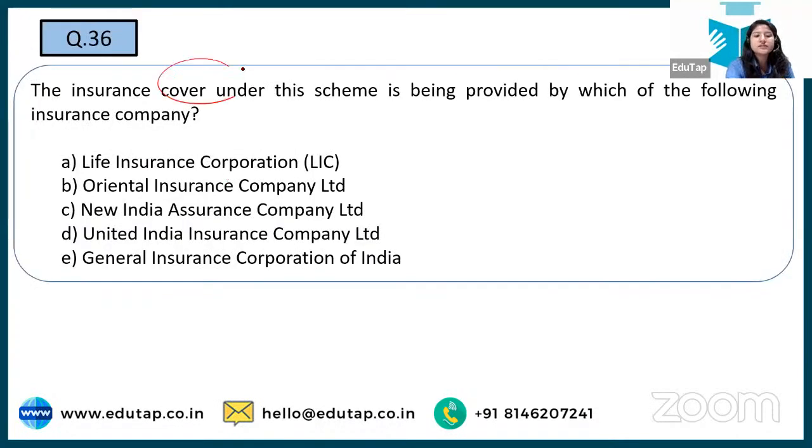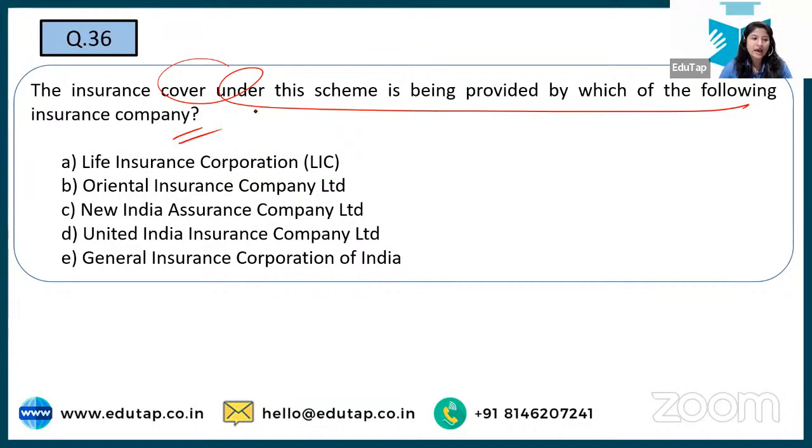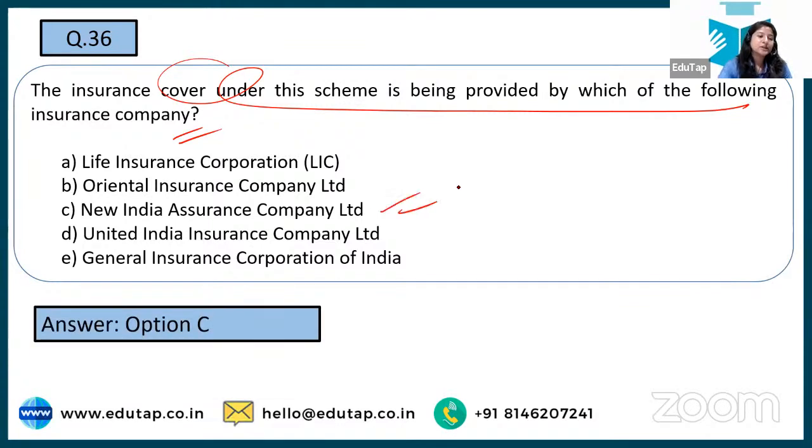Next is, the insurance cover under the scheme is provided by which of the following insurance companies? And here are the following options. So you have to tell that this Mudra will be implemented by some agencies. So who will cover it? See, the correct answer, as Nirmal said, is option number C, New India Assurance Company.